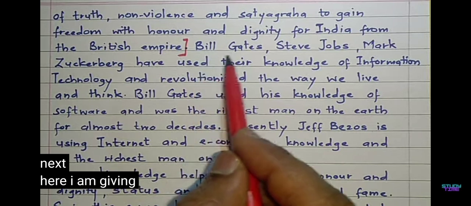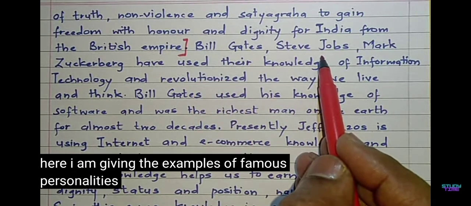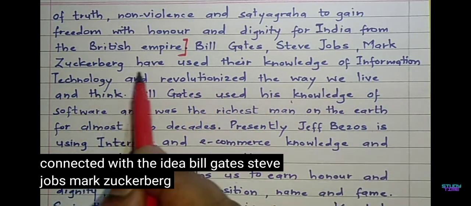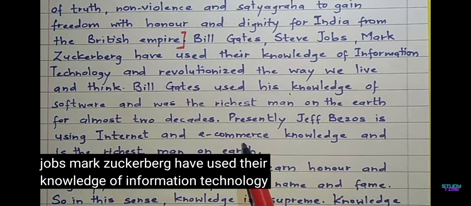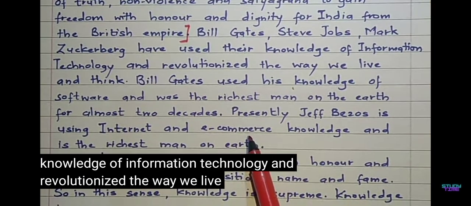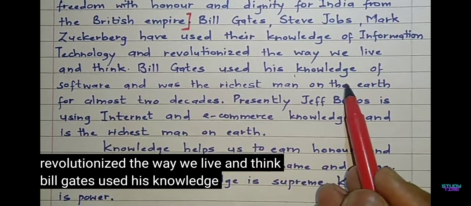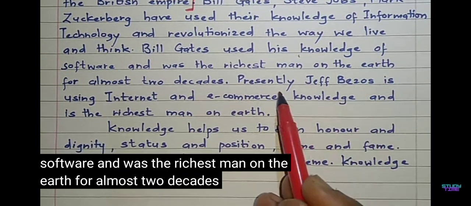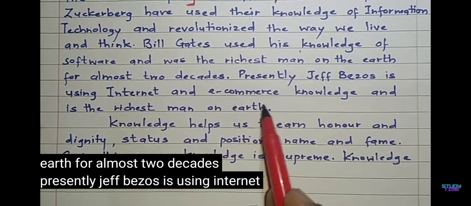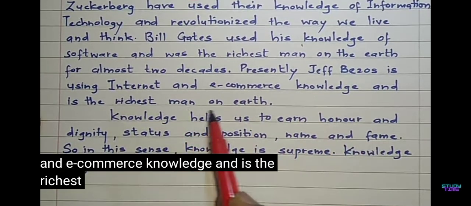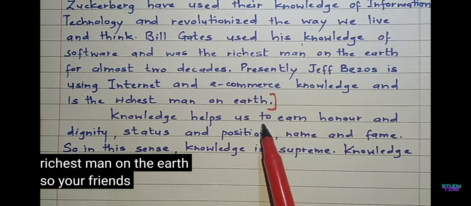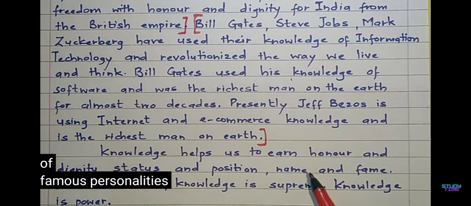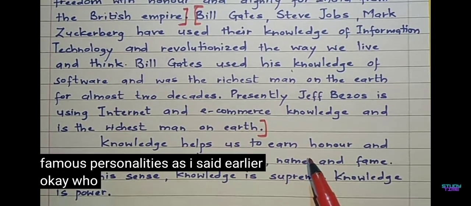Next, here I'm giving the examples of famous personalities connected with the idea. Bill Gates, Steve Jobs, Mark Zuckerberg have used their knowledge of information technology and revolutionized the way we live and think. Bill Gates used his knowledge of software and was the richest man on the earth for almost 2 decades. Presently, Jeff Bezos is using internet and e-commerce knowledge and is the richest man on the earth. So here, friends, I am giving the example of famous personalities, as I said earlier, okay, who have used knowledge to become powerful.